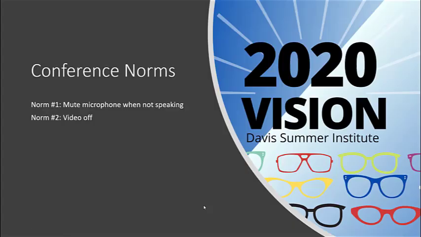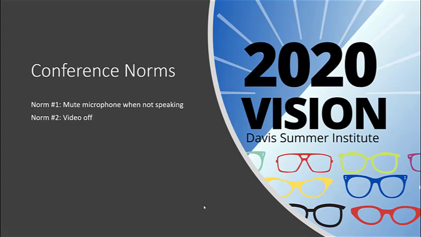Our second norm is that we're going to ask you to keep your video off through the entire conference. Now, video is great to have when you're doing smaller meetings because you can see people's facial reactions and body language. But when you've got large groups meeting like this, the video tends to bog down the bandwidth, and it becomes kind of a distraction to have everyone's video on.